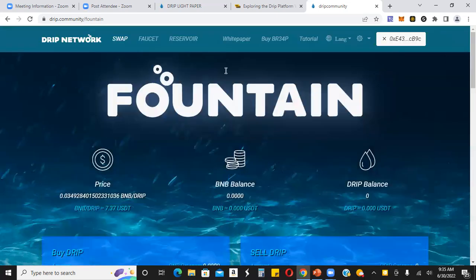But essentially, those are the 2 tabs that you're going to want to know about. Of course, there's the reservoir, which I'll talk about in another video, but you don't need to get into the reservoir to participate in the faucet.